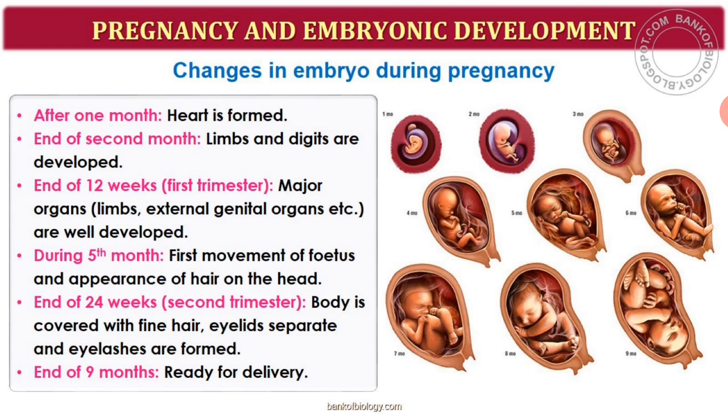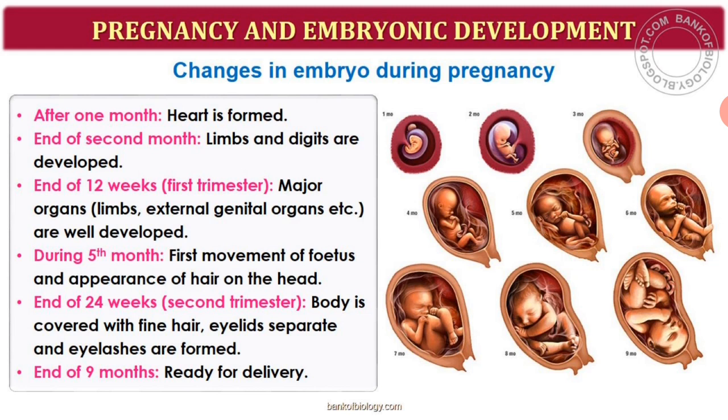They have highlighted 1 month, 2 months, 3 months, 4 months, 5 months, 6 months, 7, 8 and 9. So after 1 month of conceiving, what is the first organ to be developed? That is the heart.